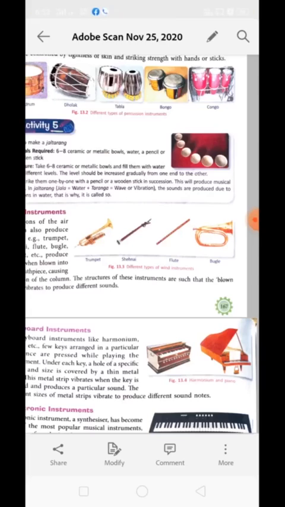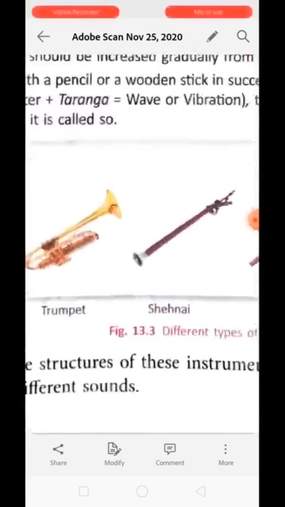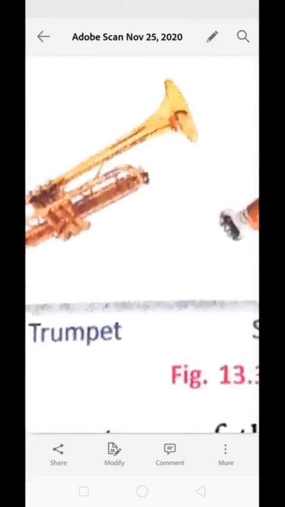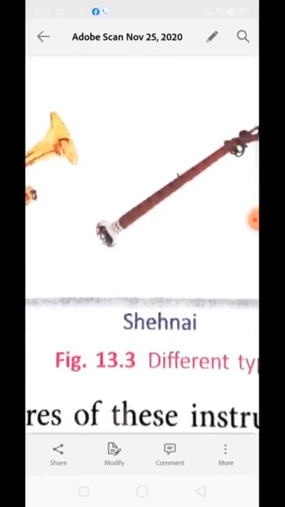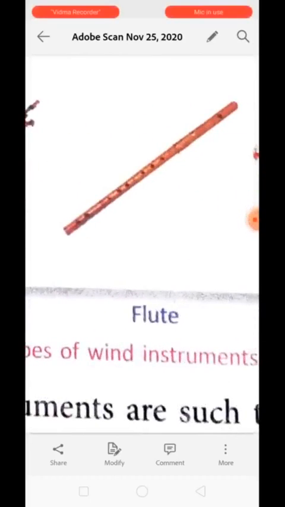The structure of these instruments is such that the blown air vibrates to produce different kinds of sound. You can see the air column in this trumpet is different from shehnai and it is different from flute as well. So we need to maintain the shape of the instrument to create a proper sound.